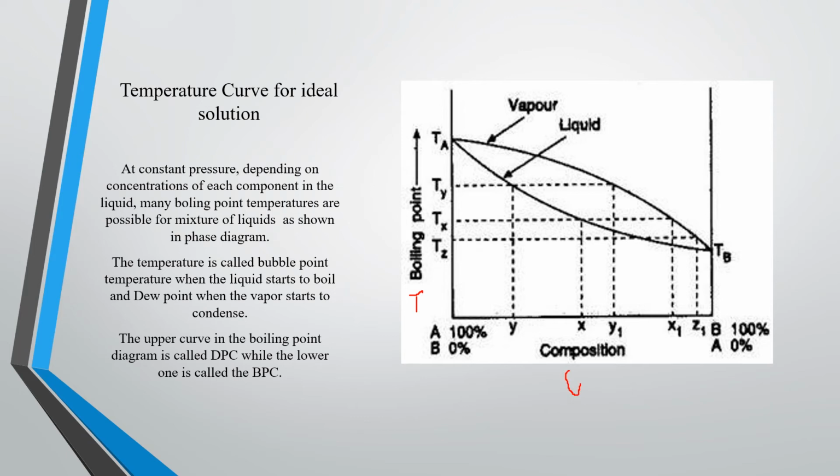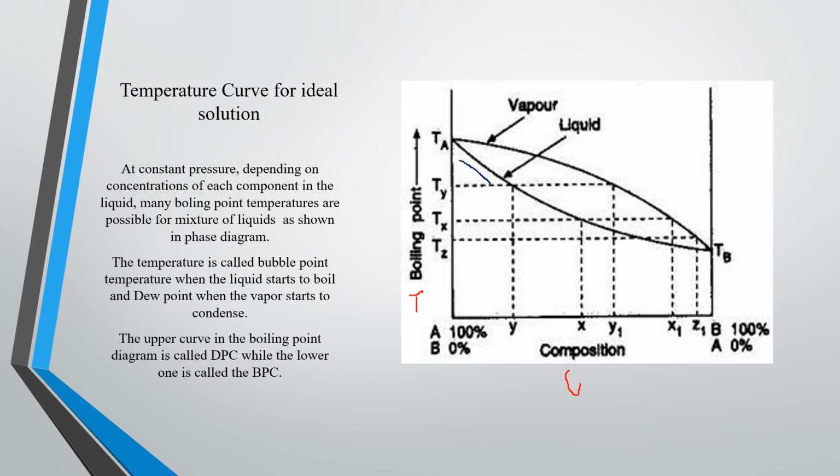This graph shows temperature versus composition. So this particular line, you can see this line is shown as a boiling point of B, right?